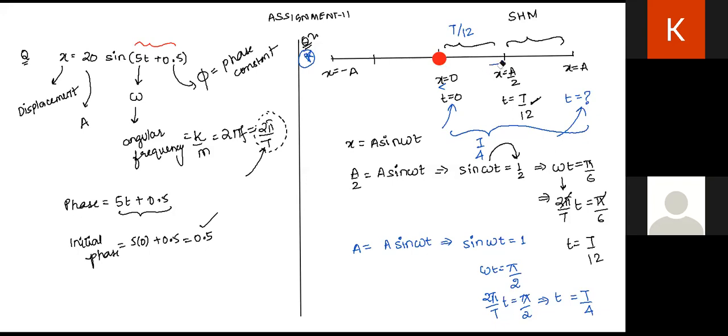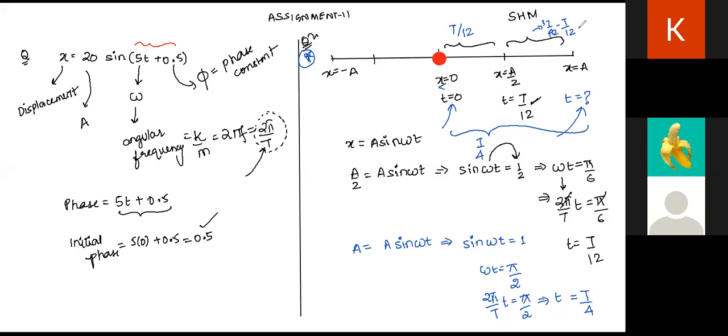Hello, Karuna, can you hear me? Let's take Anukriti this time. Anukriti, let me know what should be the answer. T by 4, T by 12, or T by 4 minus T by 12. T by 6, right? I don't understand how we got that. Which one? Tell me.